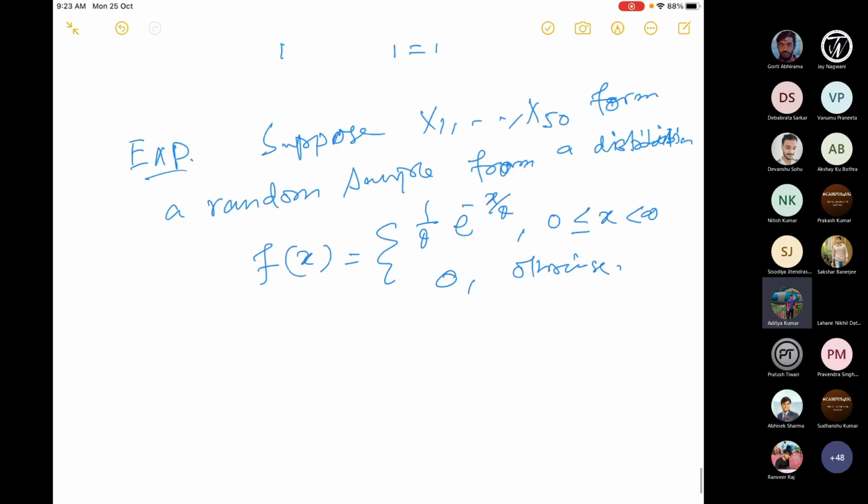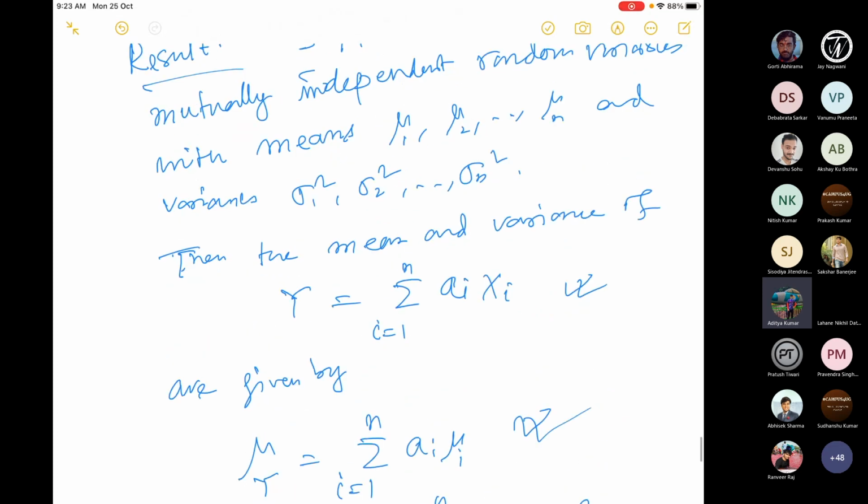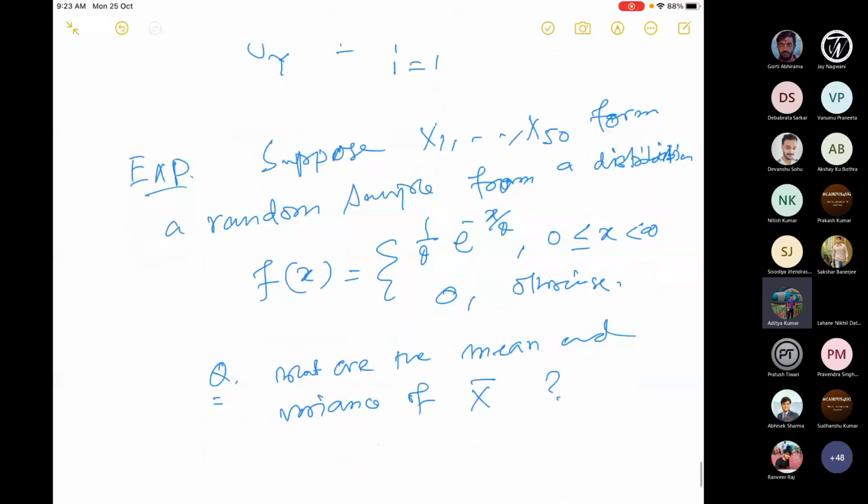Then the question is, what are the mean and variance of x bar? So x bar is the sample mean. This is a sample of size 50, and they are all independent, identically distributed, and their distribution f(x) is also known. Then I have to find the mean and the variance. I know the formula for any linear combination, so I know how to find the mean and the variance. This formula is also valid when they need not be identically distributed, but here I have the additional information that they are identically distributed.